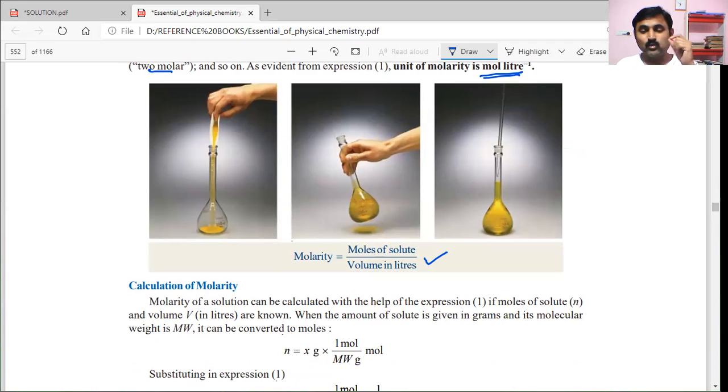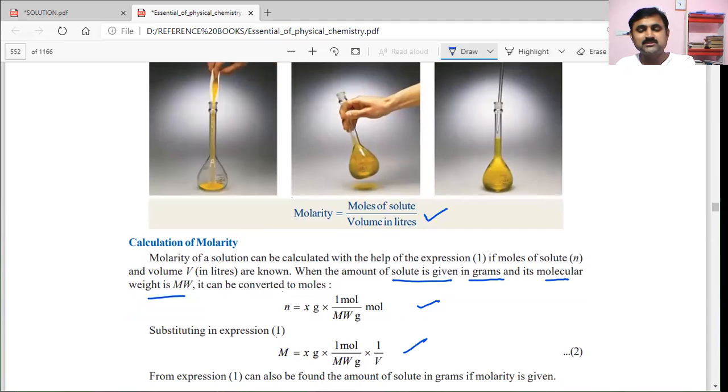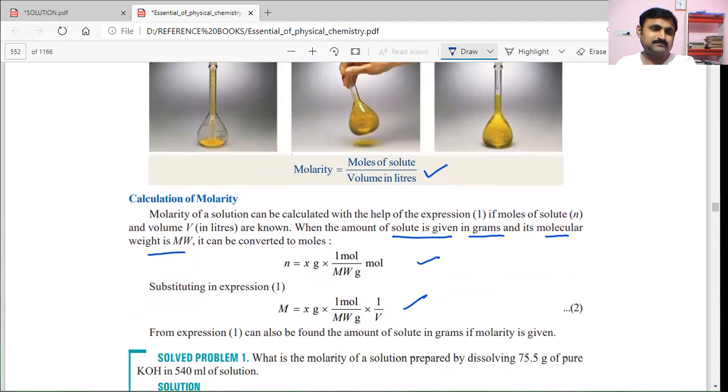If you are expressing the volume of the solution in ml, then you multiply this expression by 1000 to get the answer correctly. When the amount of solute is given in grams and its molar weight is Mw, the number of moles n is equal to x by Mw. So we know how to calculate the number of moles, and it is used here with a different symbol. We'll see a problem now.